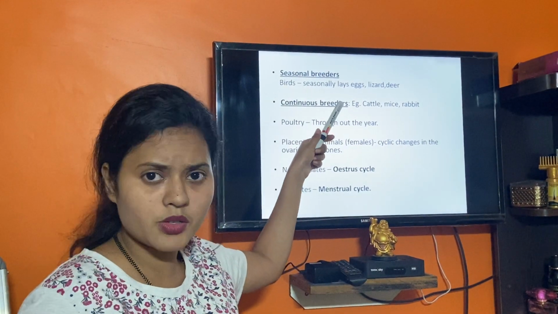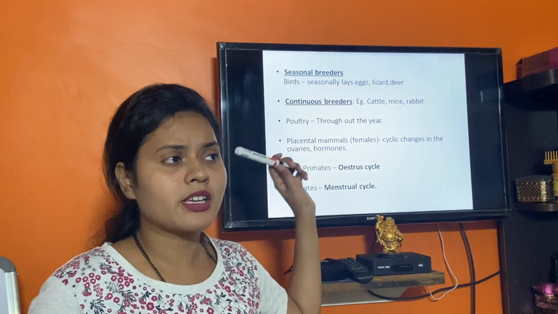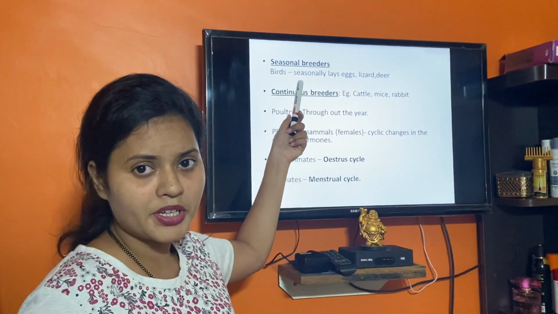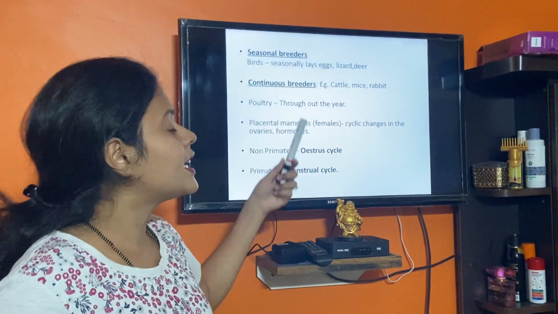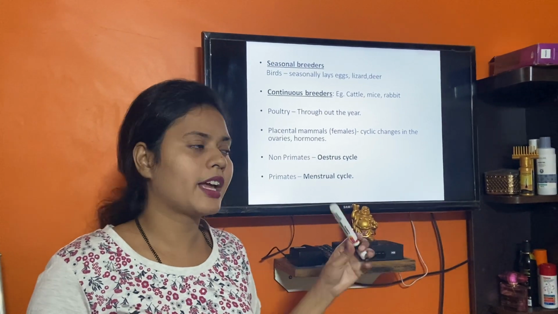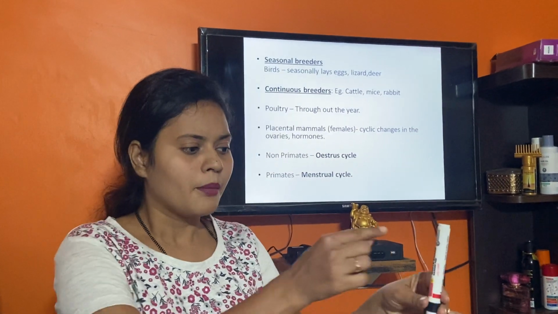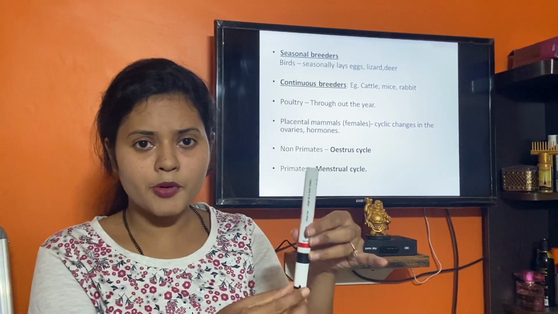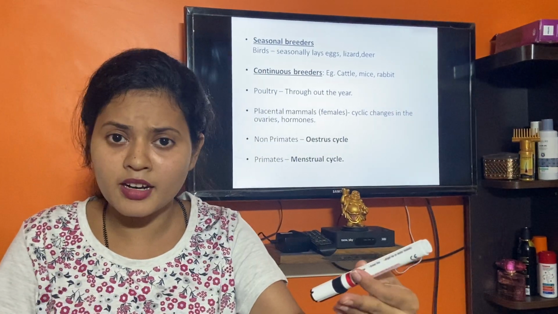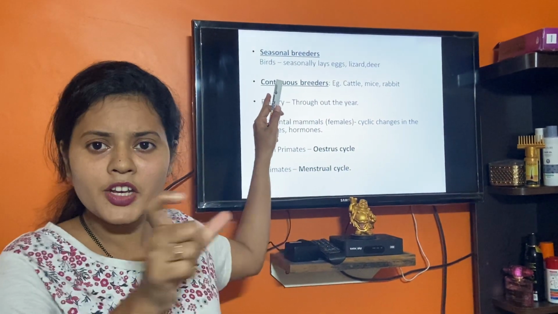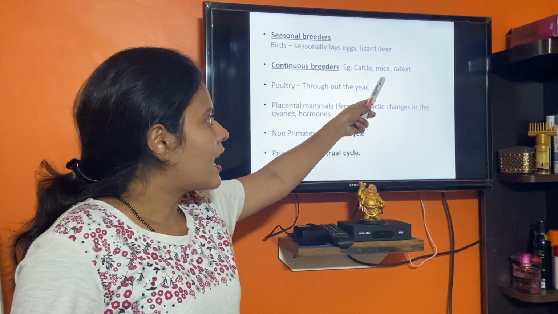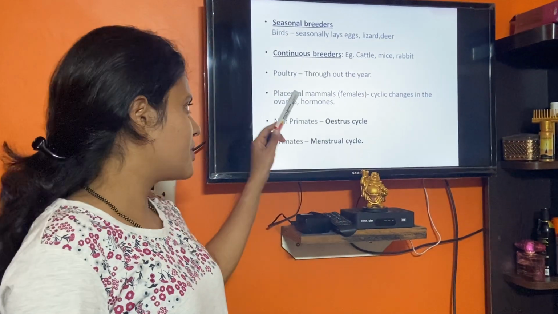So, seasonal breeders. For example, horse, goat, donkey, all these are seasonal breeders. There are continuous breeders also. Now what is a continuous breeder? For example, humans: once the humans are in the reproductive phase, throughout the reproductive phase the individual will be reproducing, right? So they will be continuously breeding. That is a continuous breeder. Examples: cattle, mice, rabbit.